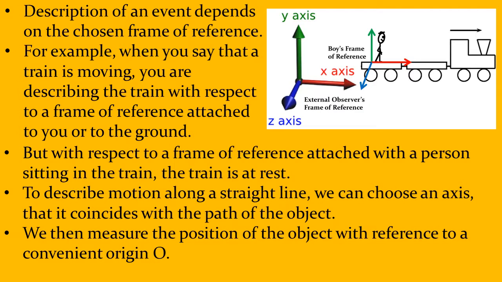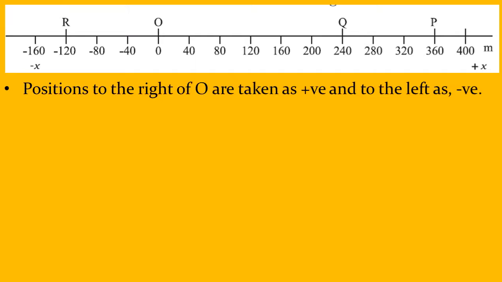Now, once the object moves along a particular axis, we can measure the position of the object with reference to a convenient origin. Let us say here in this figure, O is the origin, and this line represents the x-axis, and I have got numbers marked 40, 80, 120, 160, 200, and there's a place called Q here, and there's a place called P at 360.